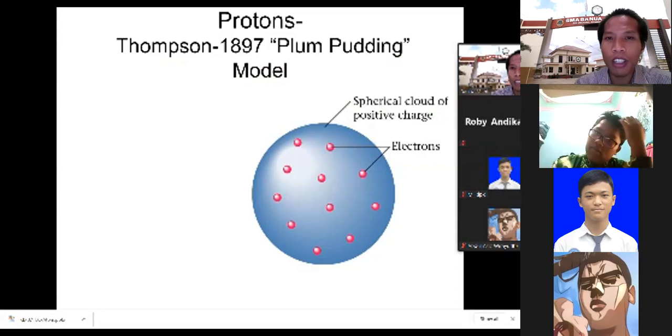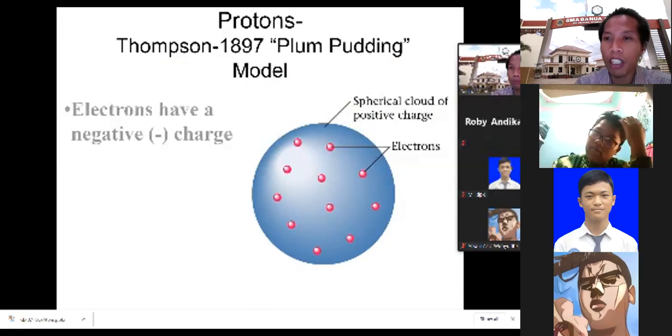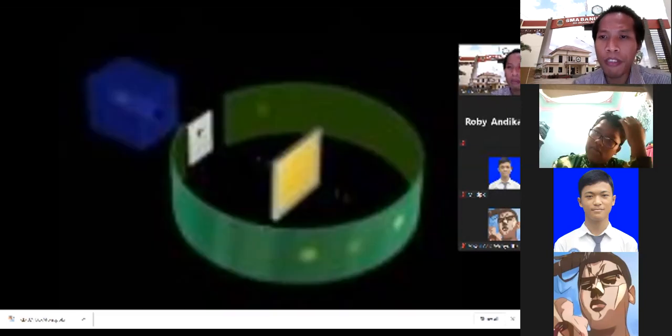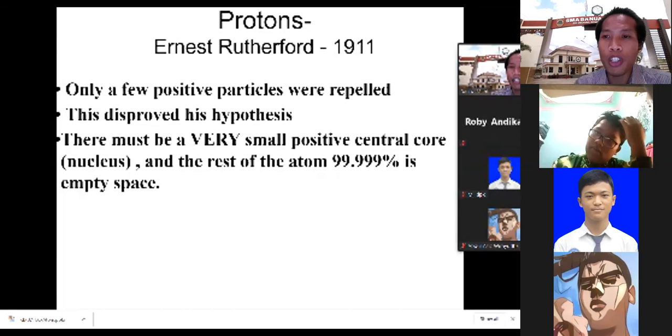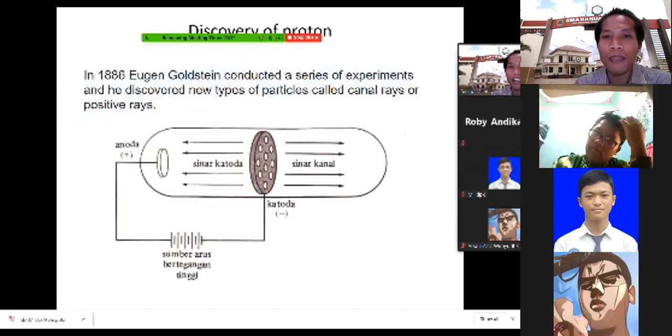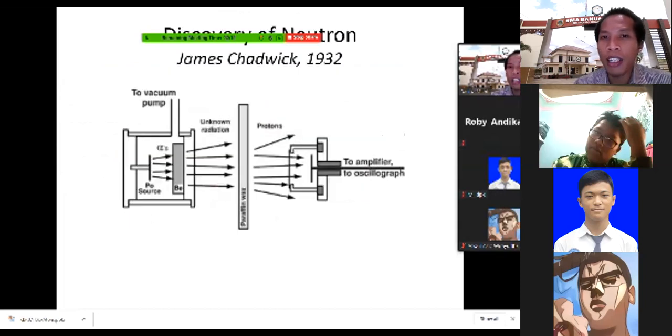And after that, Thomson made his own model, his plum pudding model, like this. Negatively charged particles are sprayed in the positively charged particle. And then after that, Ernest Rutherford found the nucleus, where the positive charge is placed. And then we understood that the positive charge is called a proton. And then after that, neutrons were found by James Chadwick.